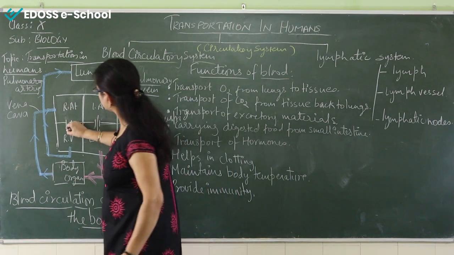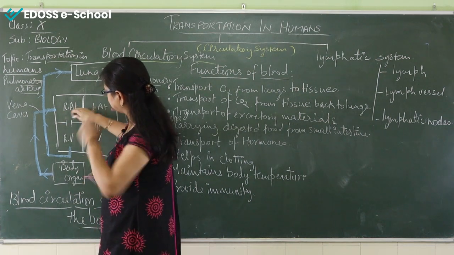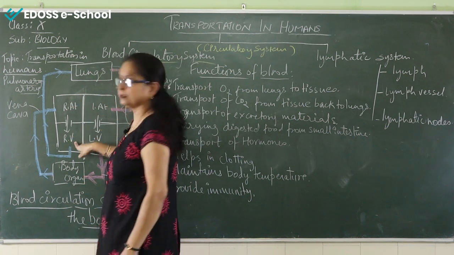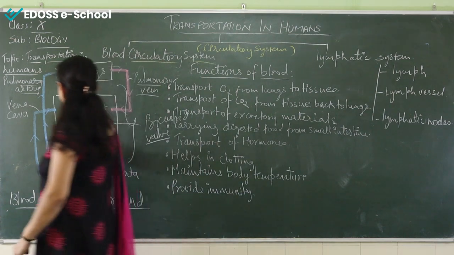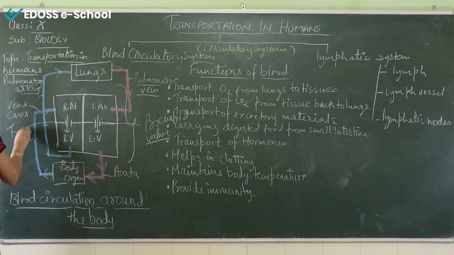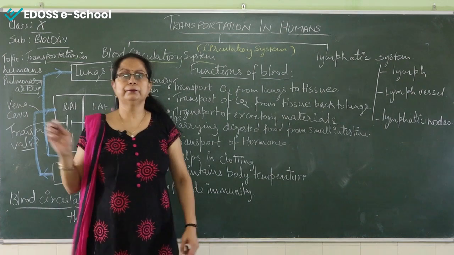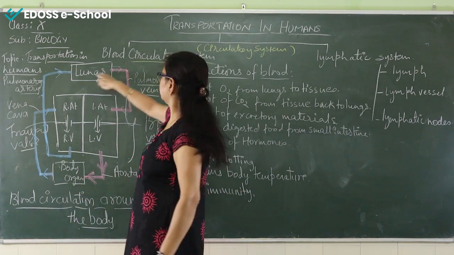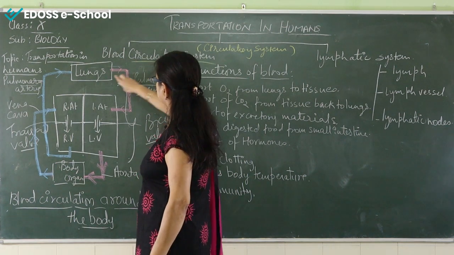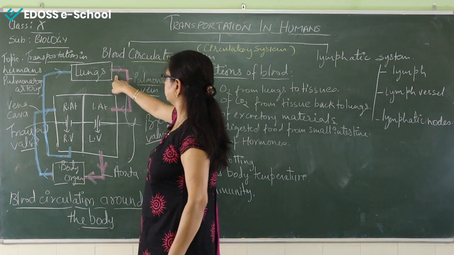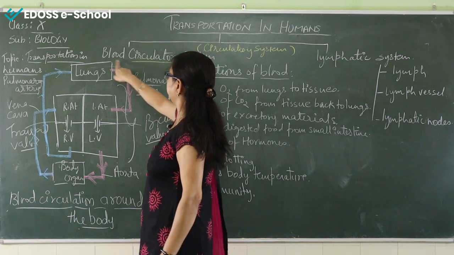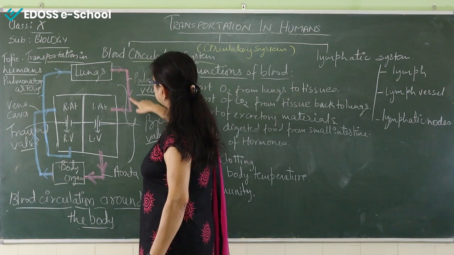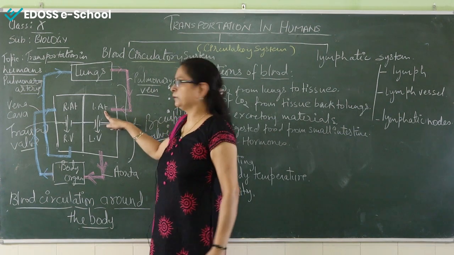And again, from the right atrium, blood comes to the right ventricle. This valve is called the tricuspid valve. Its function is the same. It also helps in stopping the backflow of the blood. So this is the lung, right? Lungs are responsible for giving the oxygen. When the blood carries oxygen, then the oxygenated blood enters the left atrium, right?